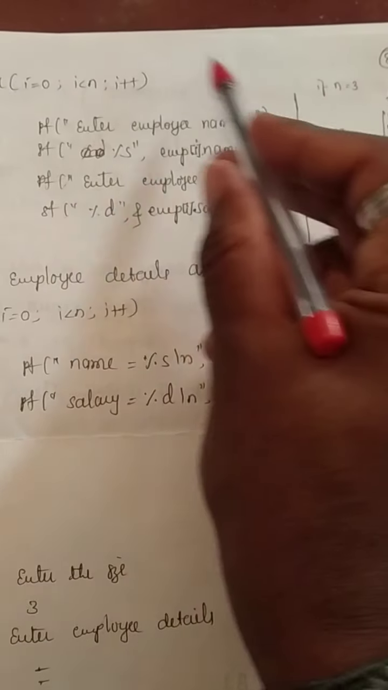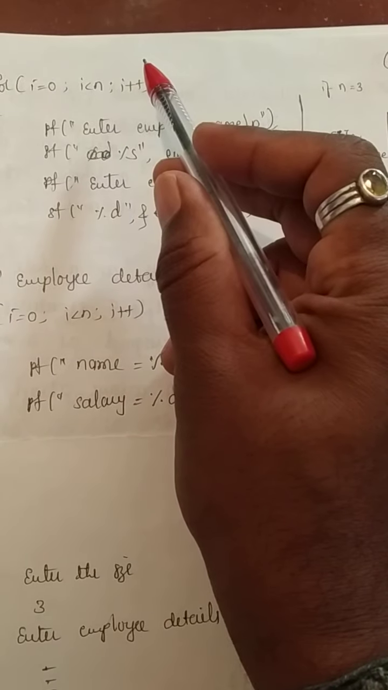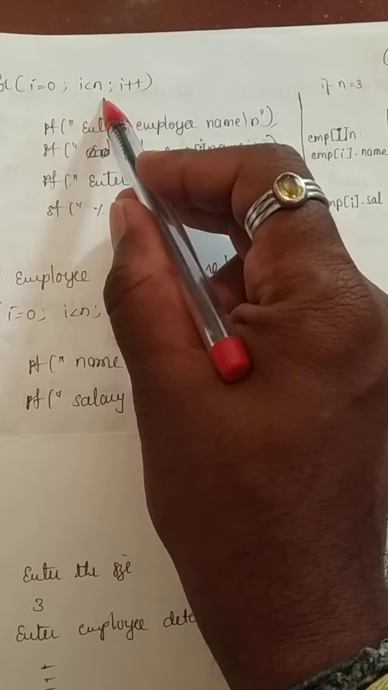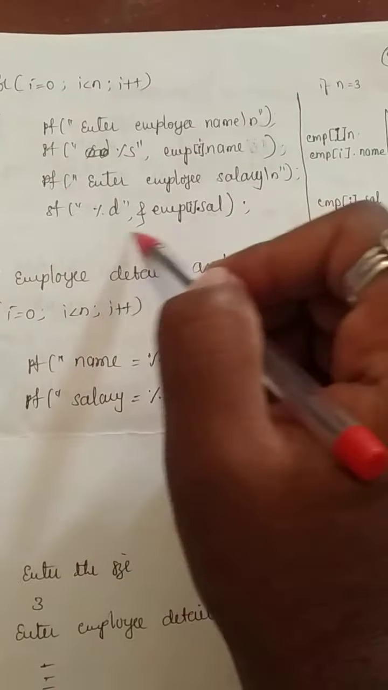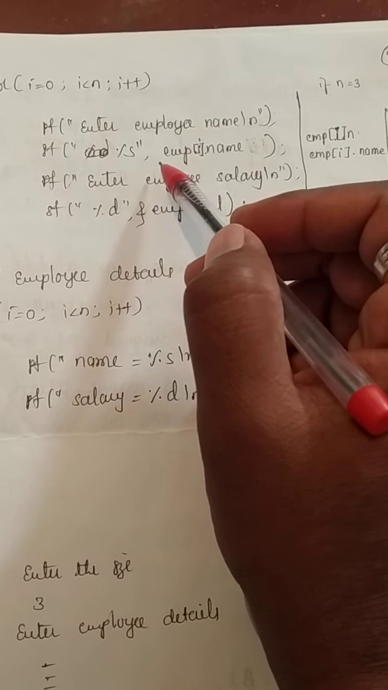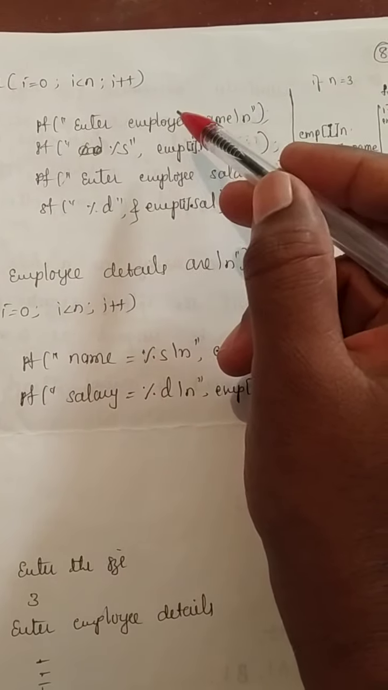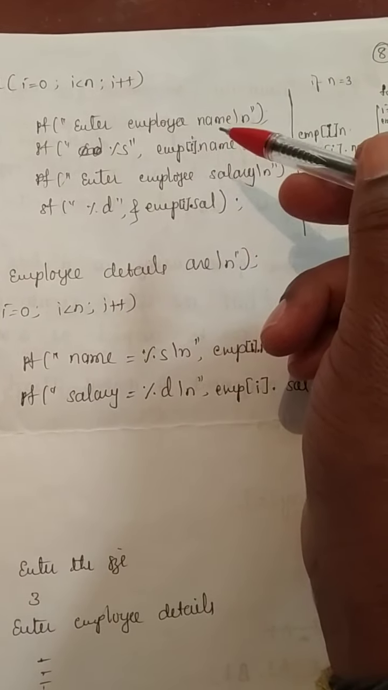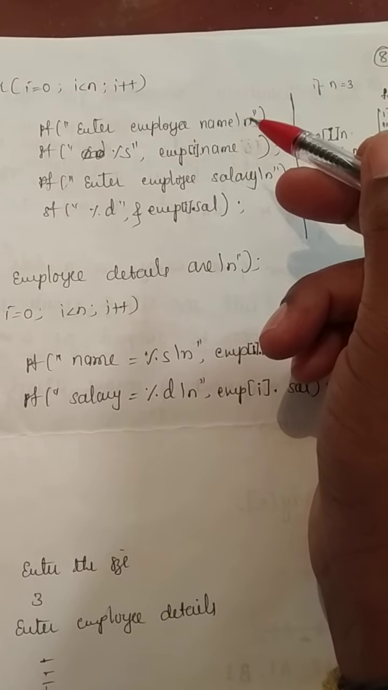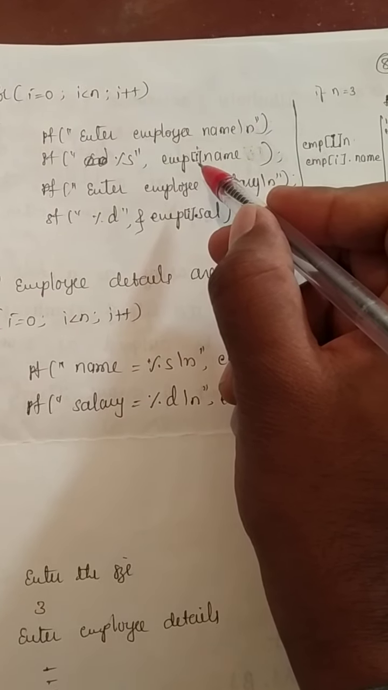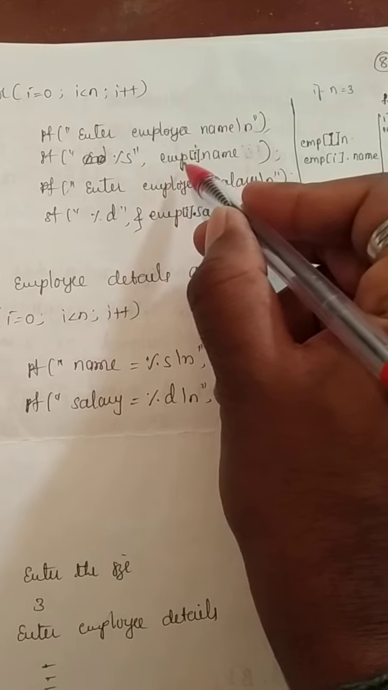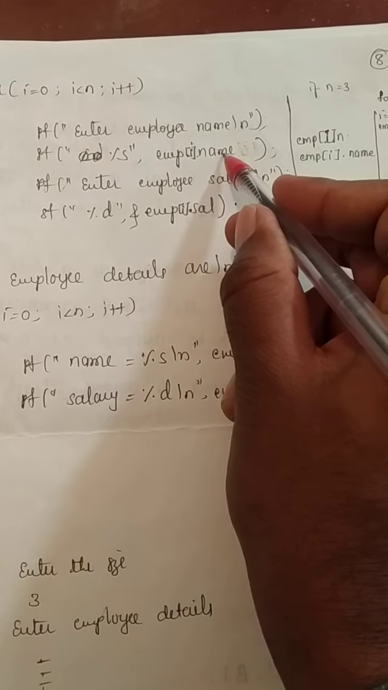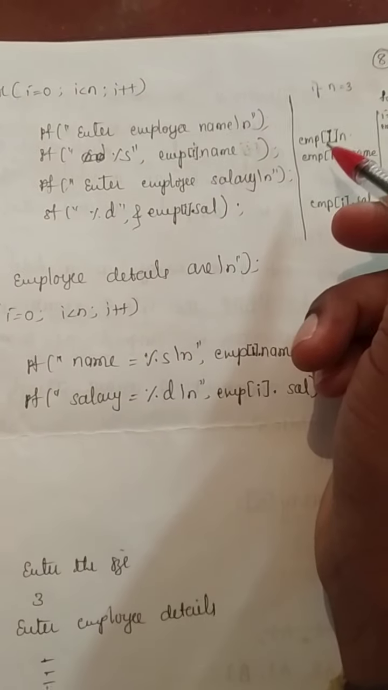Then again it will go back to the for loop and the i value will be incremented to 1. Whether 1 less than 3, yes, condition true. When this condition is true, once again you are going to execute these statements. According to these statements, you are going to enter the first employee's details in the array. Actually it will be the second employee's details. So you are going to enter emp[1].name and emp[1].salary, the name and salary of the next employee.